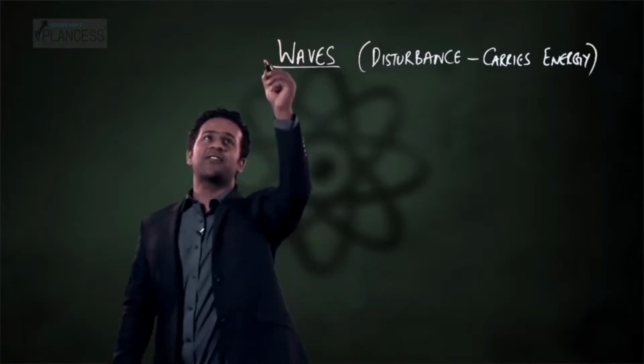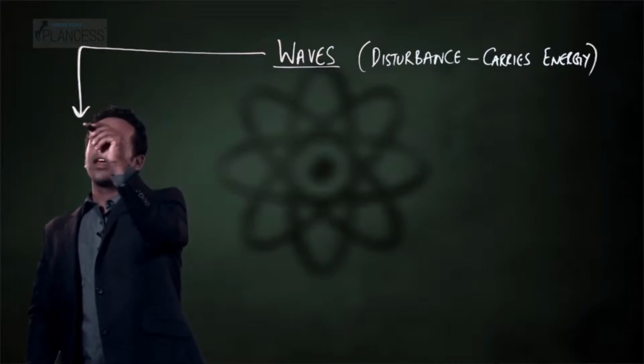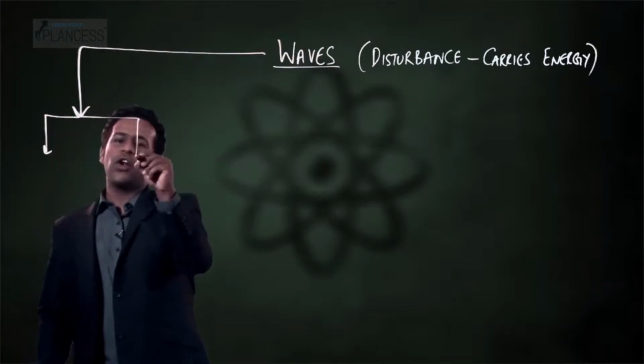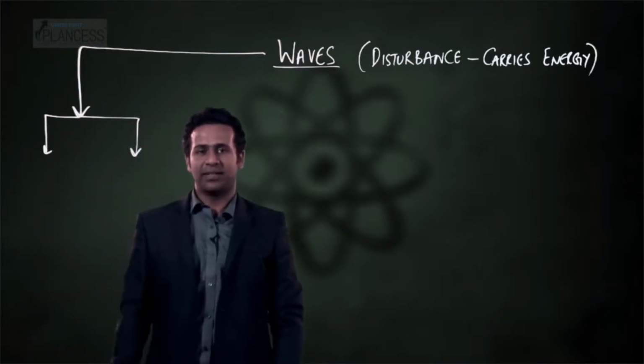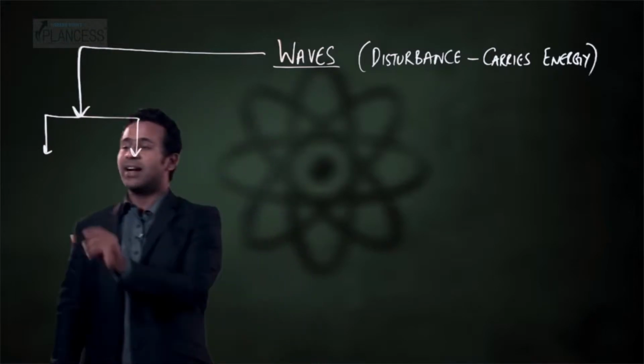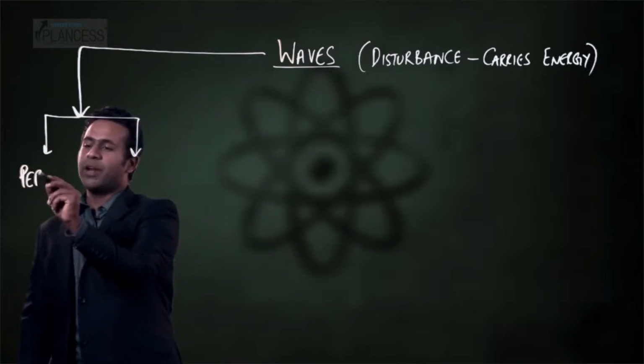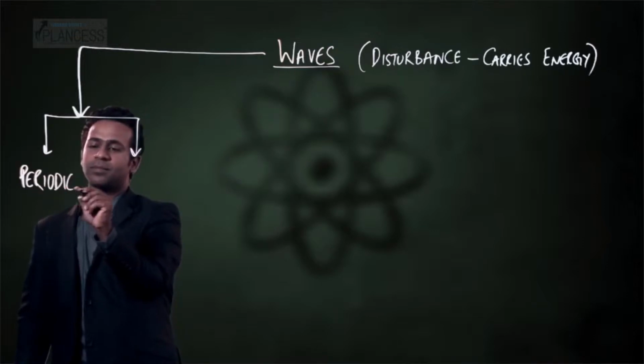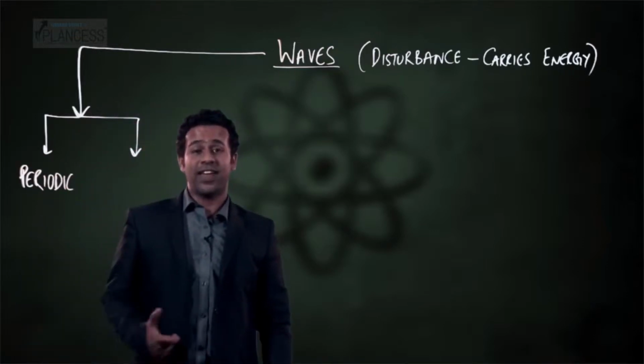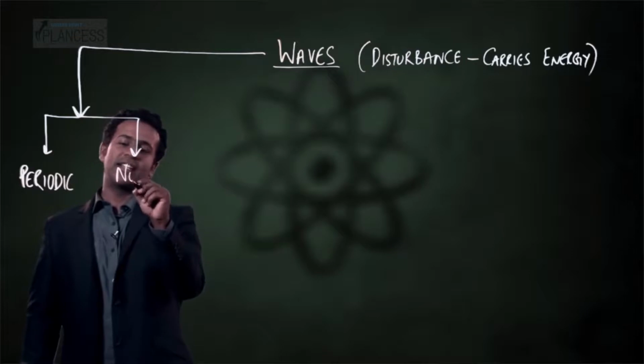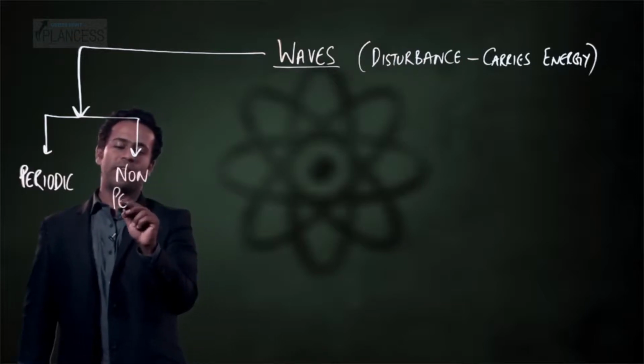The first classification is that of whether or not the wave has a pattern. If the wave has a pattern, then it is called a periodic wave. On the other hand, if the wave lacks a pattern, then it is said to be a non-periodic wave.